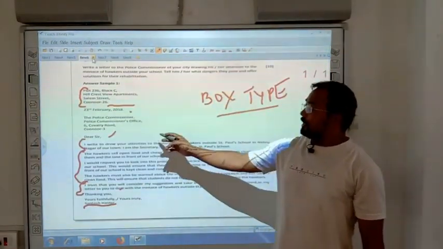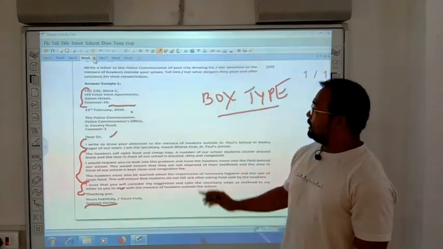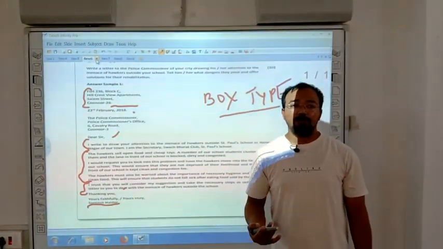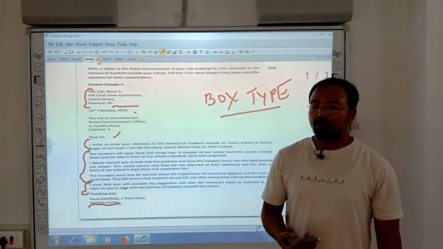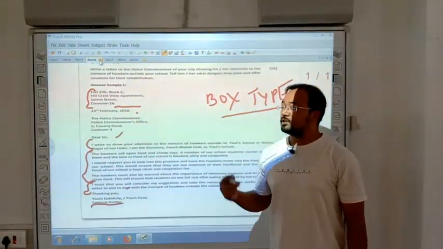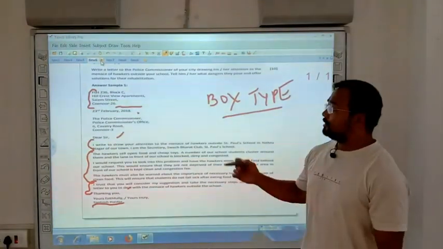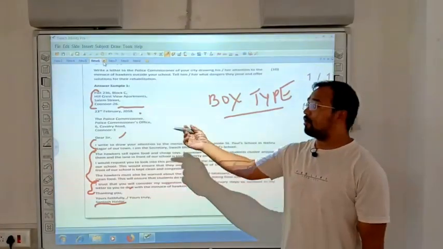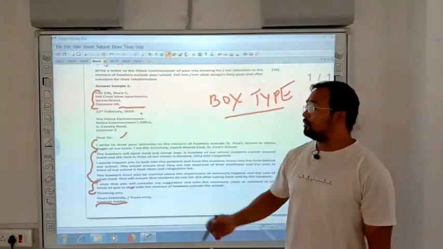So here you notice this is a formal letter in a box type format, which is my utmost suggestion for you all to follow, to acquire as many marks as possible from this section. But this same thing you can follow in another format, the traditional format that I have just taught you in informal writing.